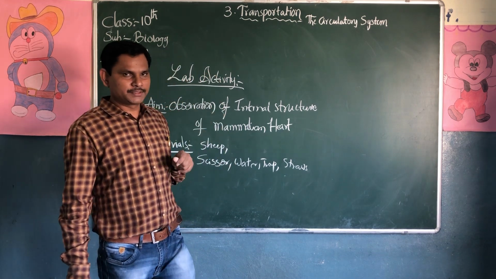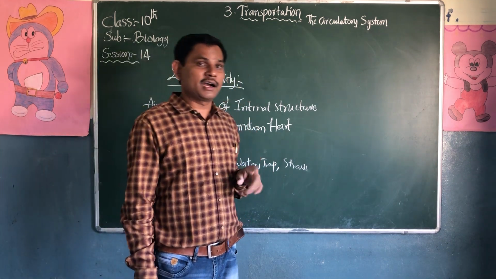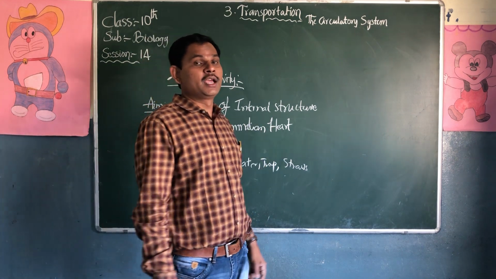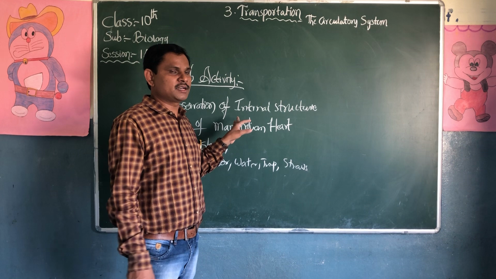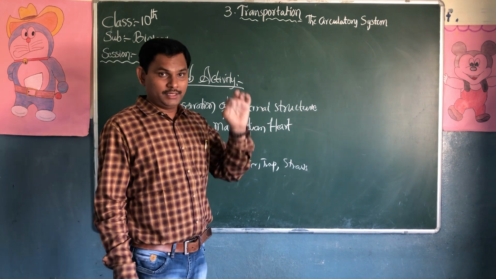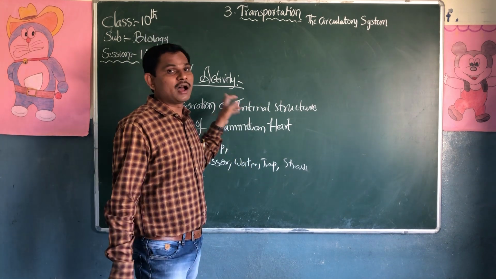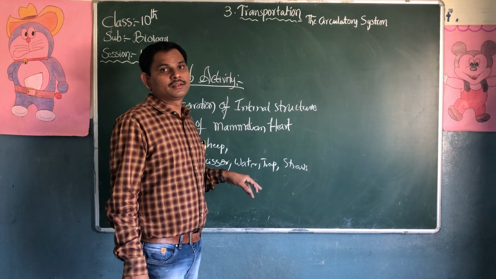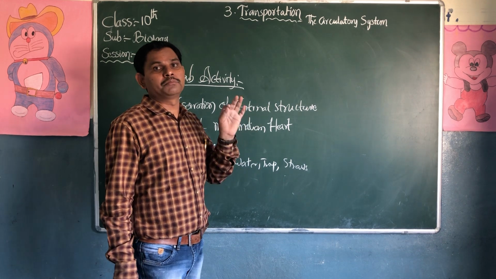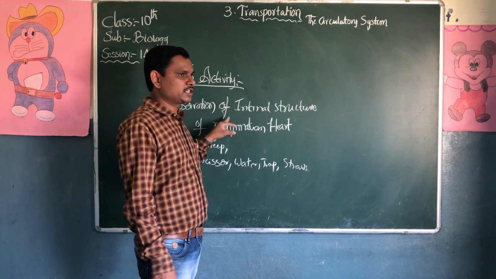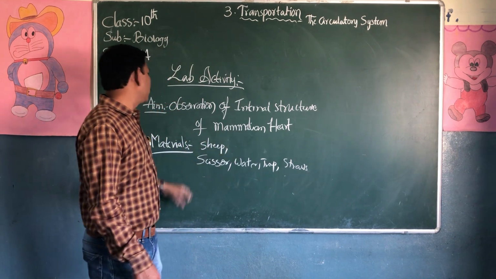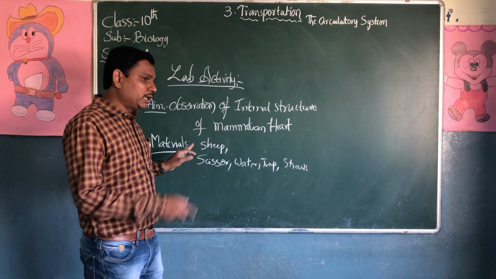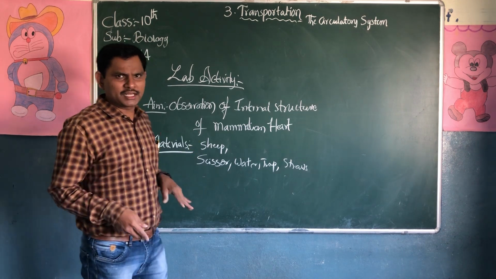The first lab activity, in the first lesson, was oxygen produced during photosynthesis in the presence of light. In the second lab activity, we discussed an experiment with yeast. This is the third lab activity. The lab activities are very important. It's very easy, there is no explanation needed. Write the aim, materials required, and procedure, which is very simple.